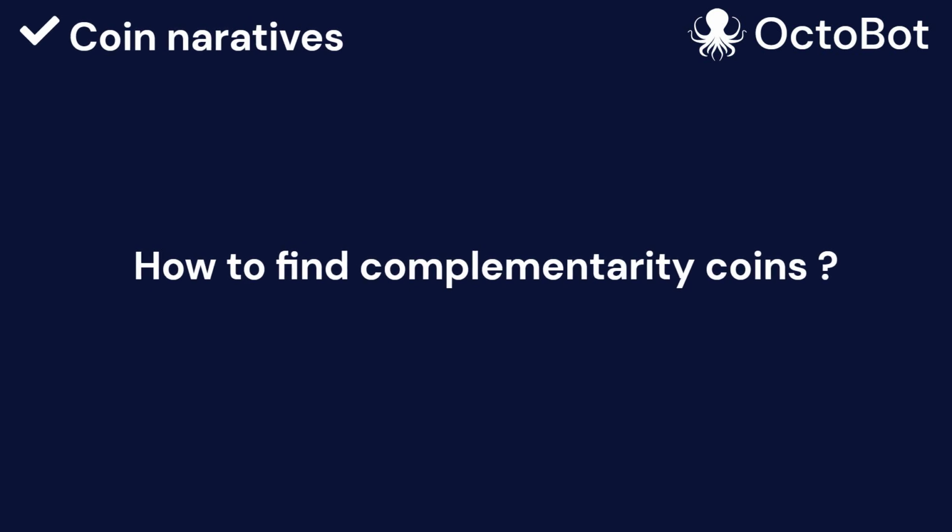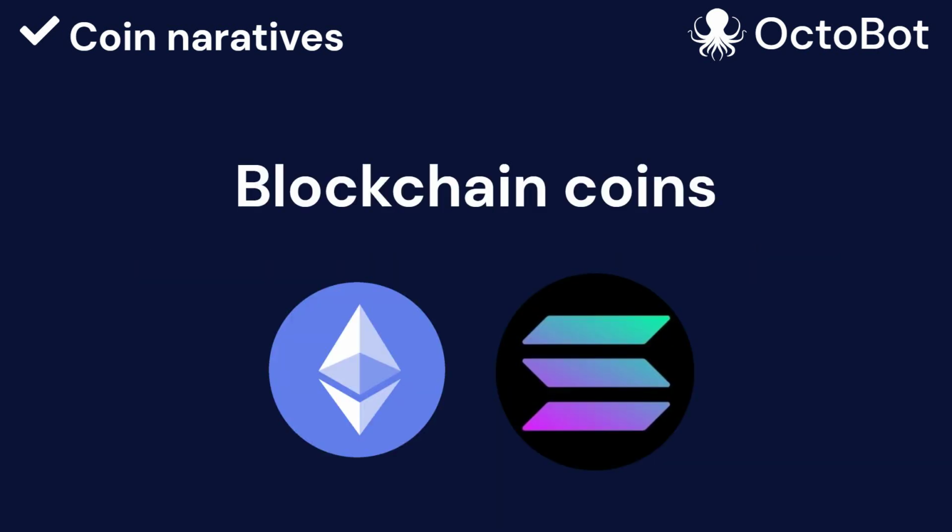Now, the question becomes, how do we find those complementary coins? Of course, we can look at the price, but price is only past data. So it's interesting once we already know the price, but it's too late to trade it. So it's better to use a different concept that we call narrative. A narrative is the story behind the coin.